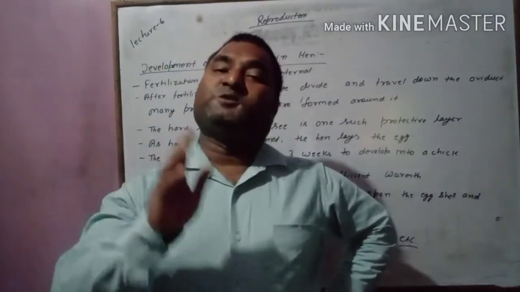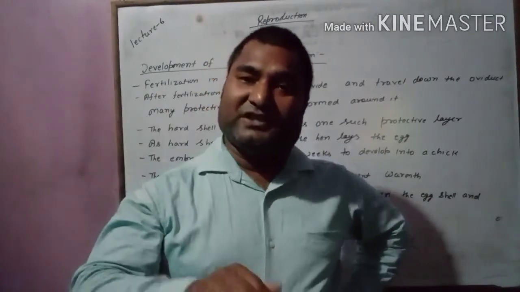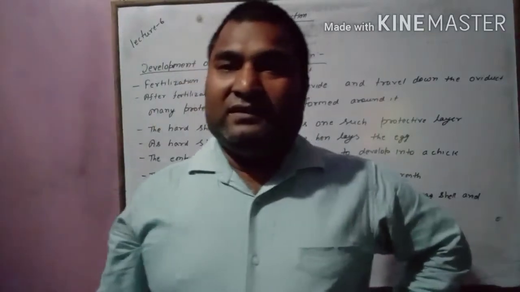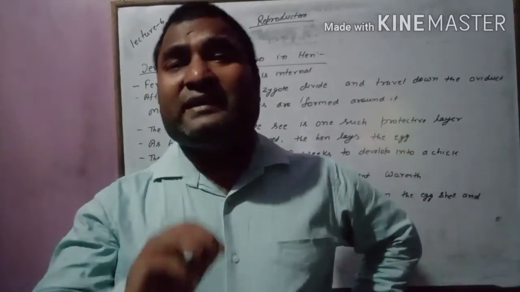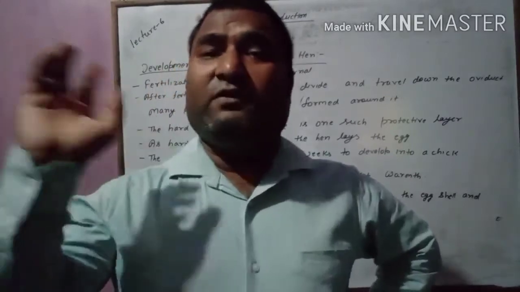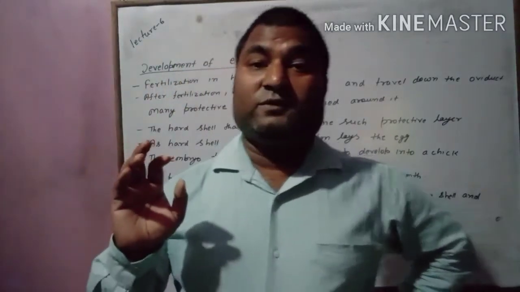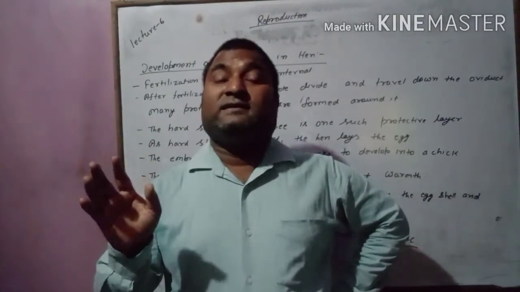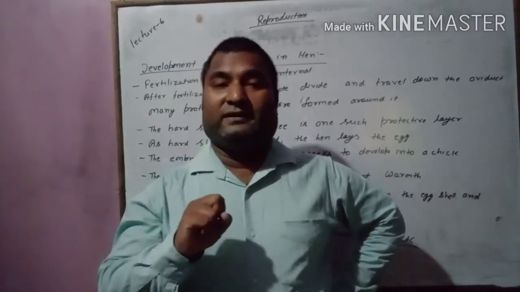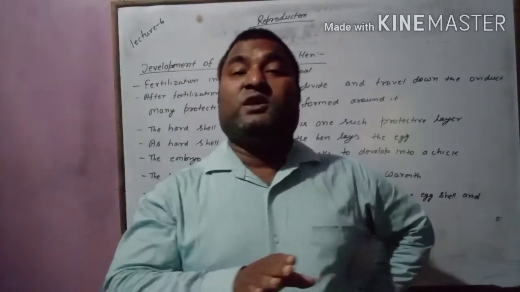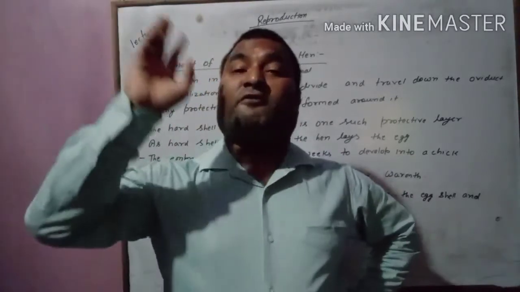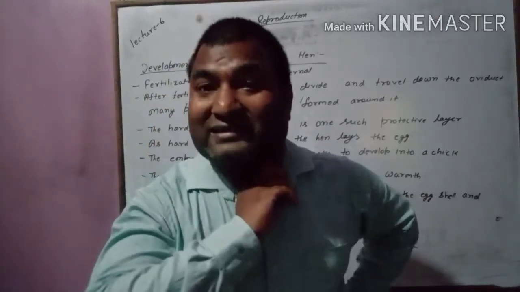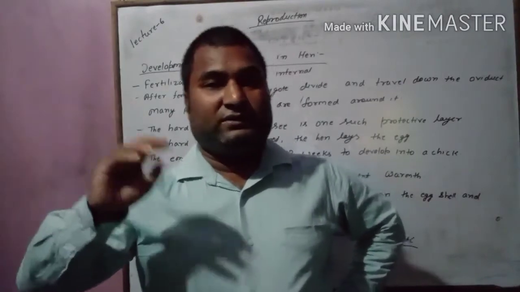A dog gives rise to a puppy, a cat gives rise to a kitten, an elephant gives rise to a young elephant, all look similar. I am asking a question: is it the case in all living organisms? No, it is not the case. Sometimes in some organisms, the young ones look drastically different from the adult.